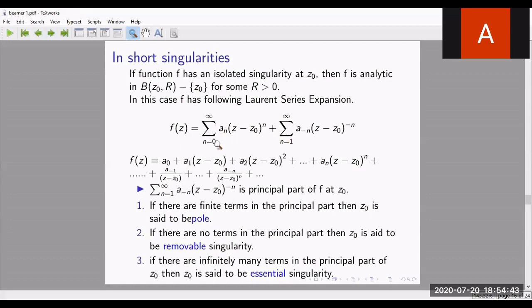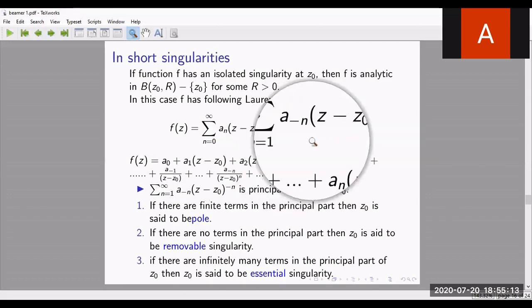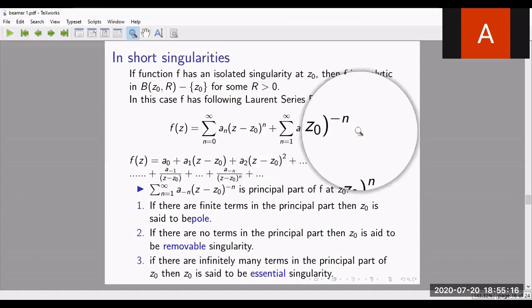Summation n equals 0 to infinity a n (z minus z naught) raised to n, plus summation n equals 1 to infinity a minus n. This minus n denotes that it is the coefficient of a negative power, which means it is the coefficient of 1 by (z minus z naught), 1 by (z minus z naught) square, and so on. If I expand this, there are many terms here and many terms here, infinite terms. Now, this part is called the principal part of the Laurent series expansion.